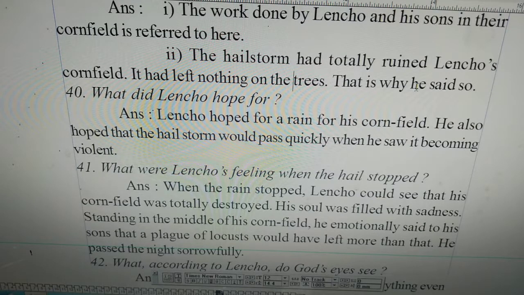What were Lenko's feelings when the hail stopped? When the hail stopped, Lenko could see that his cornfield was totally destroyed. His soul was filled with sadness. He was very sorry to see his field destroyed by the hailstorm. Standing in the middle of his cornfield, he emotionally said to his sons that a plague of locusts would have left more than that. He passed the night very sorrowfully.